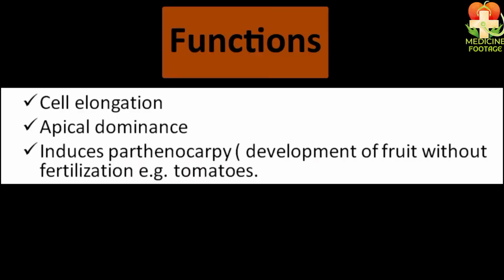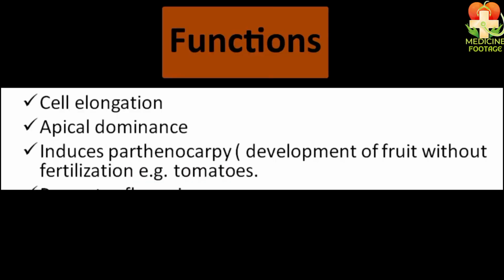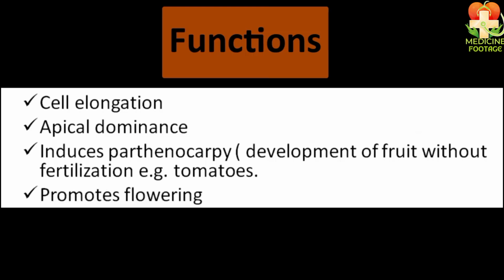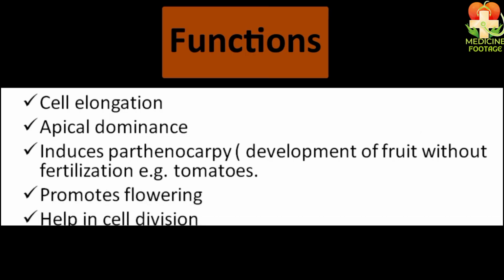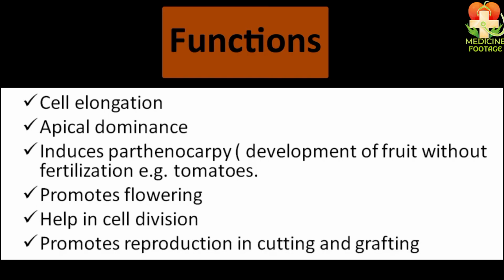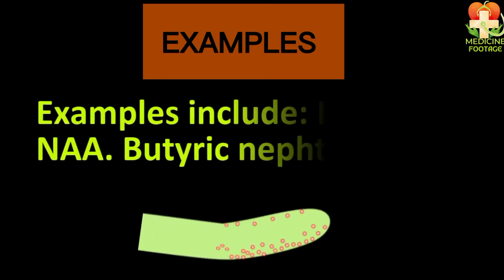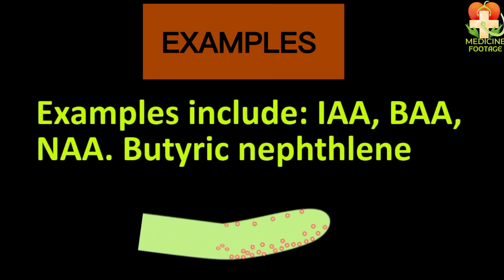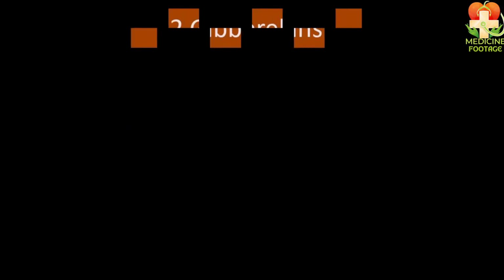Apart from that, the other functions of the hormone include promoting flowering, helping in cell division, and helping in reproduction in cutting and grafting. If we talk about the examples of auxin, then IAA, BAA, NAA, and butyric naphthalene are all examples of the auxin hormone. Now let's come to the second type of plant hormone called gibberellins.